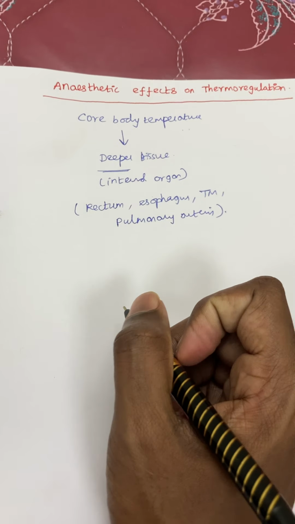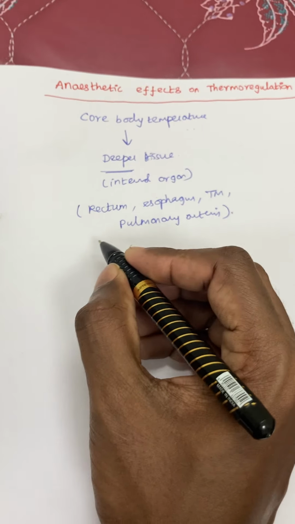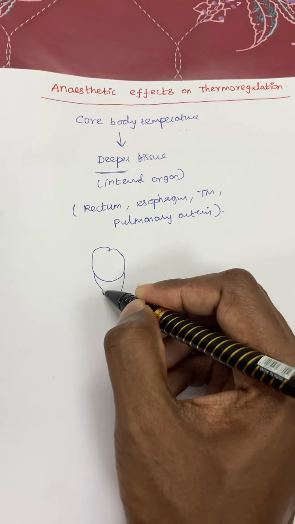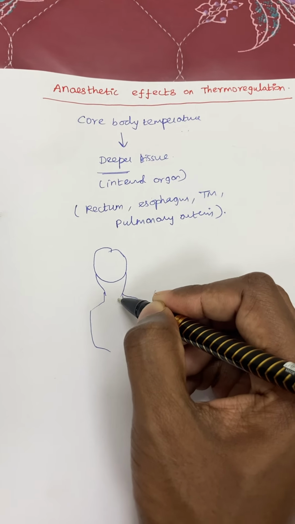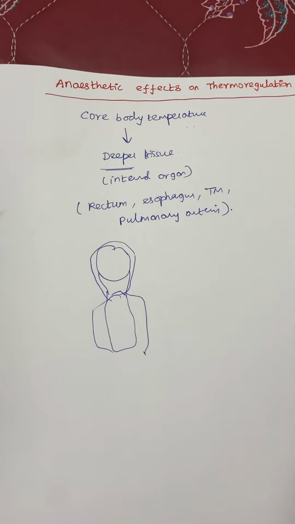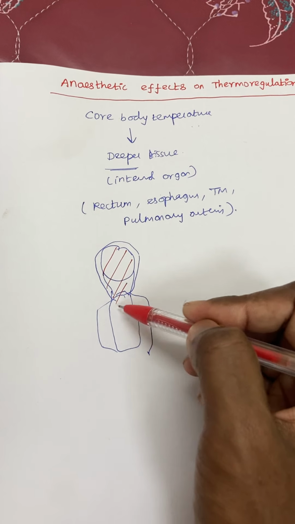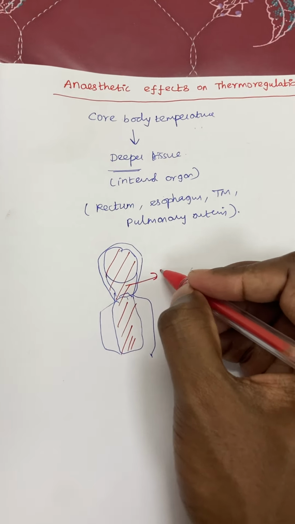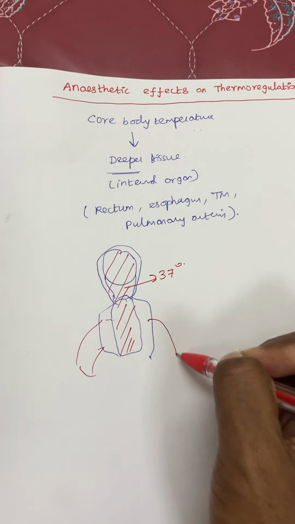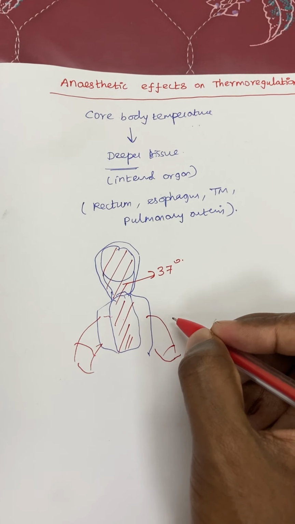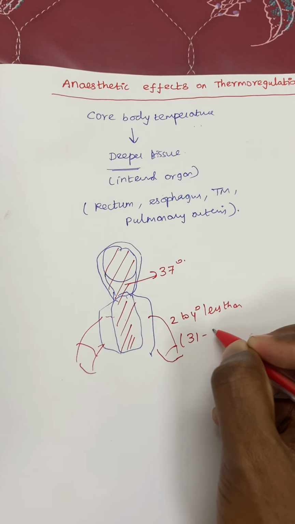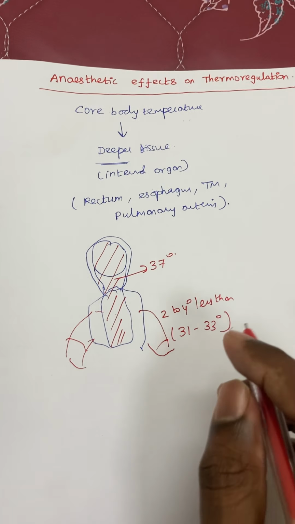Next, the definition: how much is the core body temperature? Just consider this as an individual body. The core temperature is concentrated mostly in the central compartment, that is your trunk and head. These are the two major areas where the core body temperature is concentrated. Core body temperature is approximately 37 degrees, whereas in the peripheral compartment the temperature is approximately 2 to 4 degrees less than the core body temperature, that is approximately 31 to 33 degrees. This is the normal core body temperature.